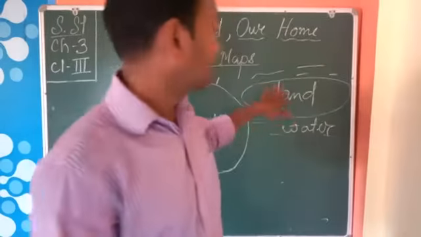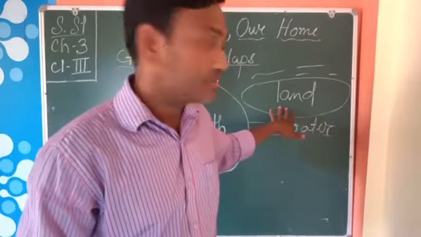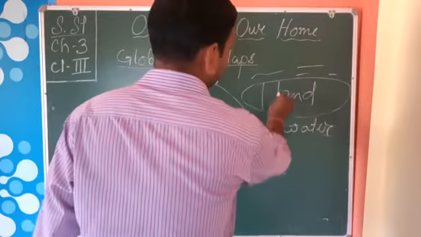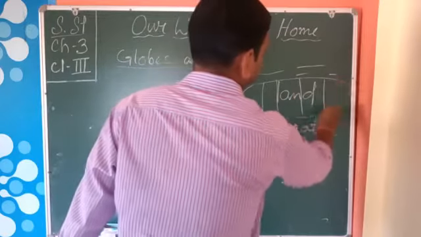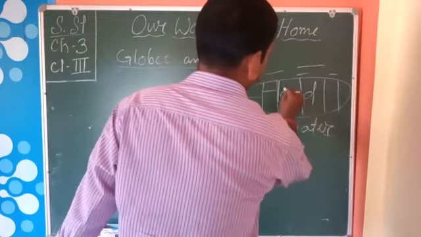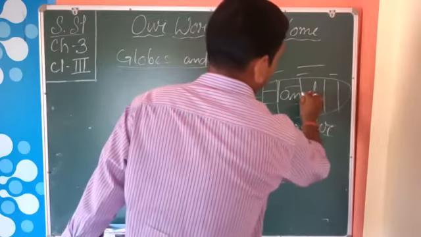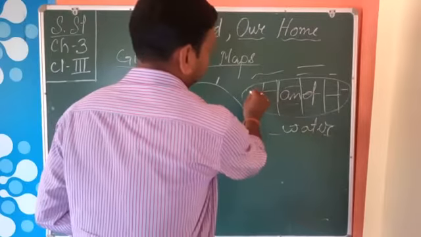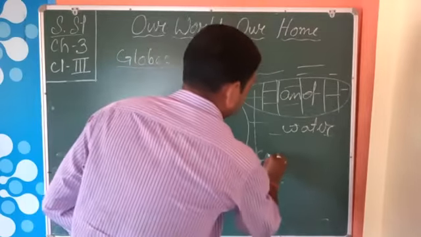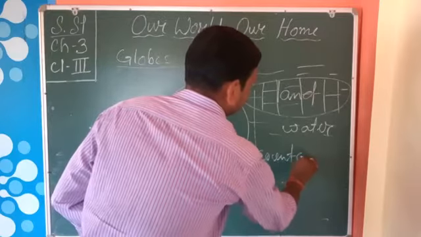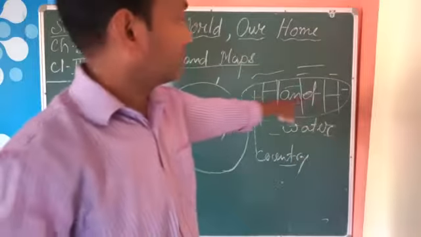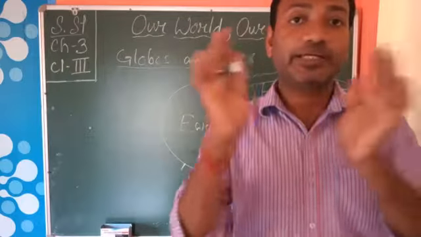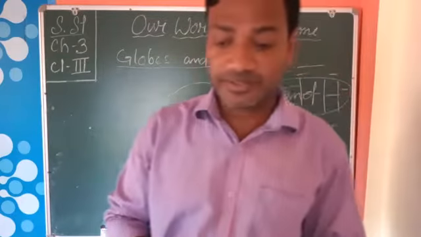That means in these continents we find countries. Suppose these are the countries, suppose here is one country, and here is another country. So the large land masses are divided into various countries.